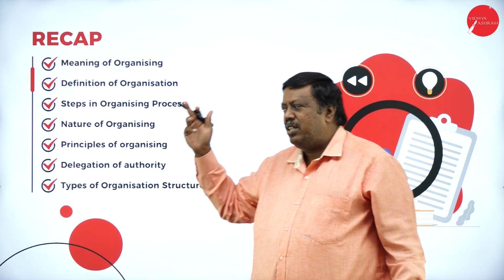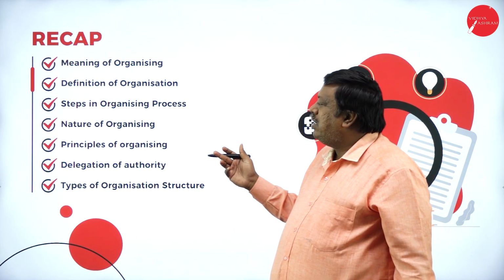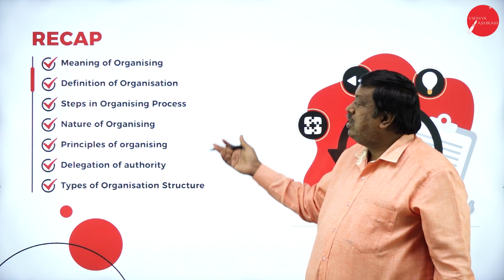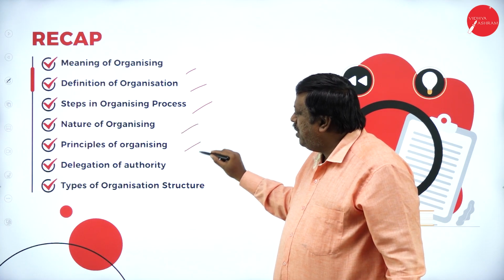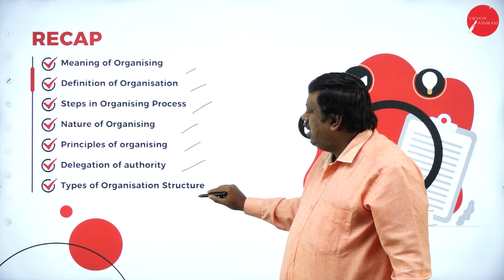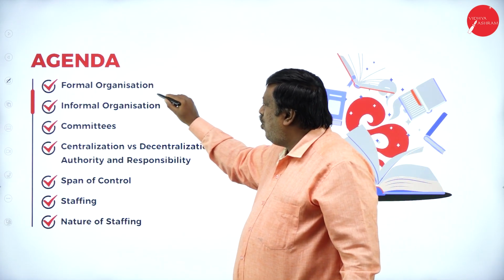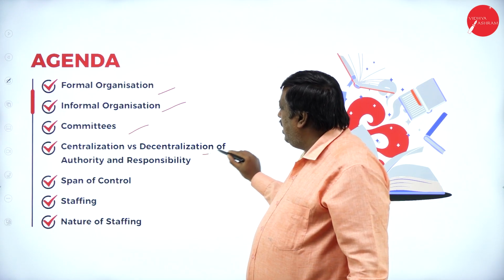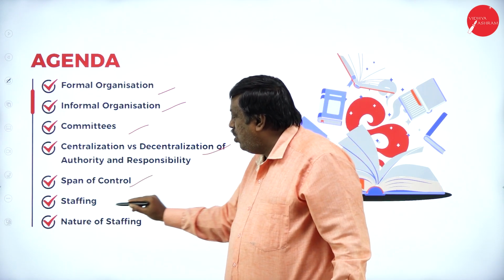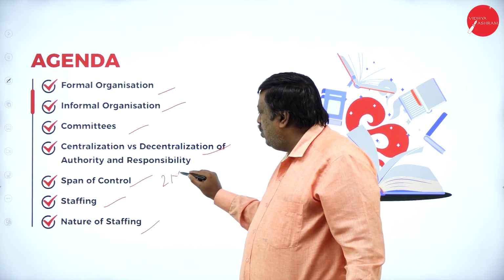In today's session, we are going to discuss the concept we learned in our previous session: meaning, definition, steps, nature, principle, meaning of delegation of authority, and types of organization. Today we will discuss formal organization, informal organization, committees, centralization and decentralization, span of control, staffing and nature of staffing. There will be one question for 2 marks.